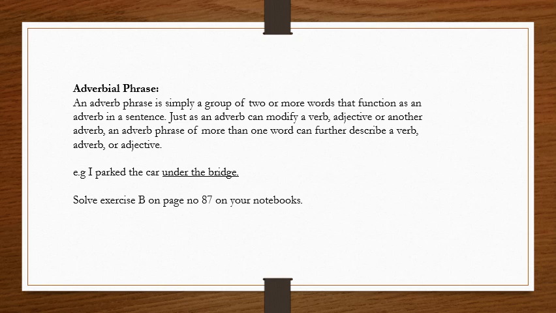I'm repeating it again in clearer wording. An adverbial phrase is a group of words that acts as an adverb in a sentence. It modifies the meaning of a verb, adjective, or an adverb. For example, in the sentence, I parked the car under the bridge.